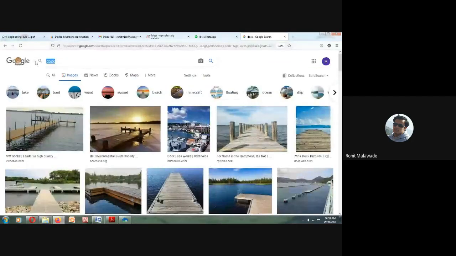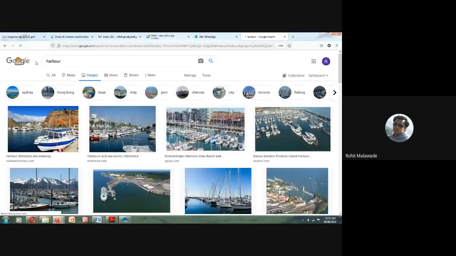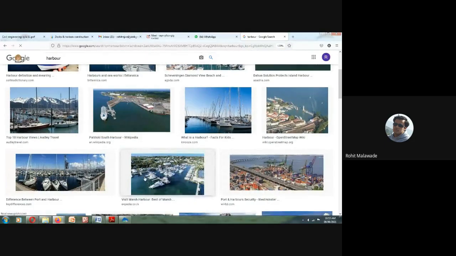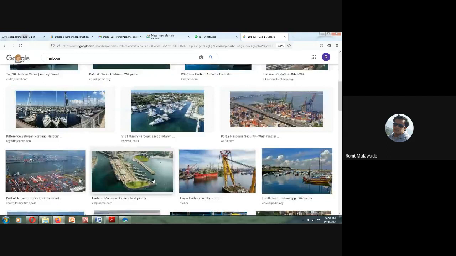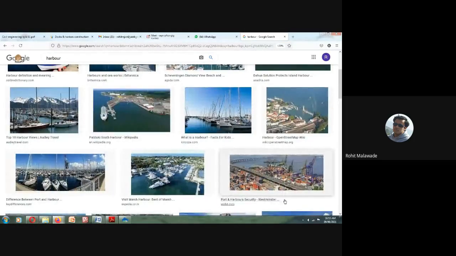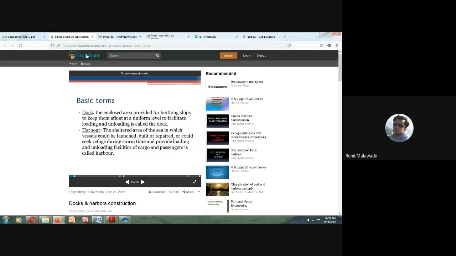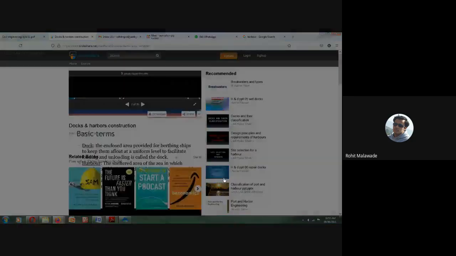Now we will see what harbors are. There are various types of harbors. It is not that if I show some picture, that is all. There are classifications of harbors: a few are fishery harbors, a few are trading harbors. So we have various types of harbors. These are the different types of harbor. Now we will see what exactly a harbor is.